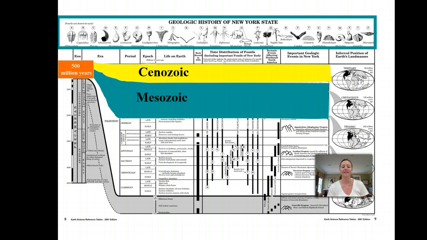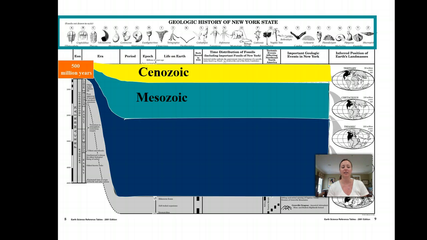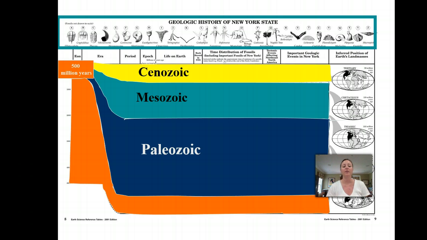It goes past the 500 million year mark, which includes the Cenozoic era, the Mesozoic era, and the Paleozoic era. And it even dates back to the Precambrian era, which goes all the way back to the beginning of the Earth, 4.6 billion years ago.